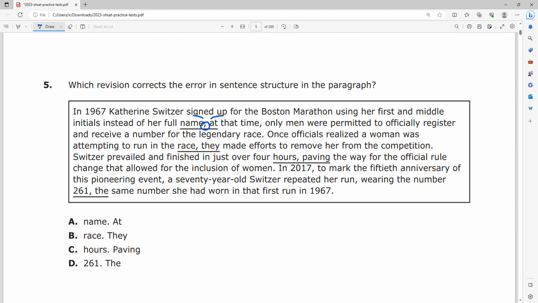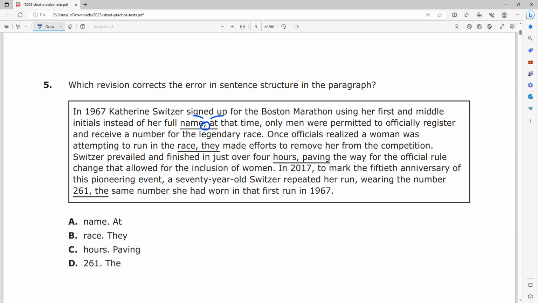Before it says, in 1967, Catherine Switzer signed up for a Boston Marathon using her first and middle initials instead of her full name. That is a full sentence, right? I can tell that to my friend. I could say, hey, you know, Catherine signed up for the Boston Marathon with only her first and last initials instead of her first name. That's a full sentence.